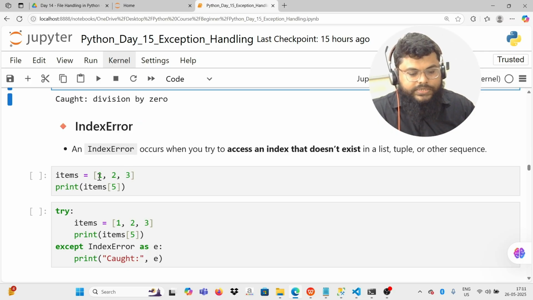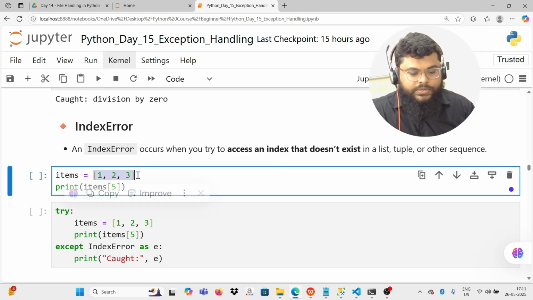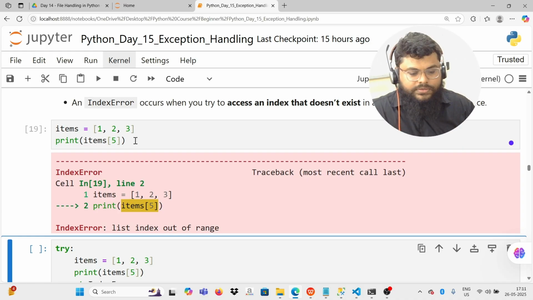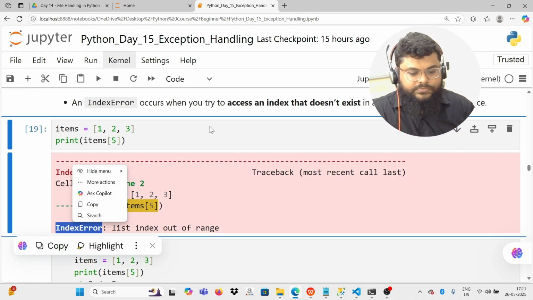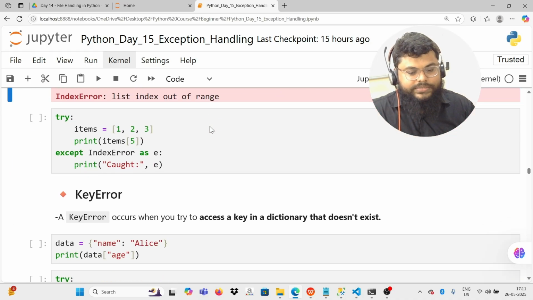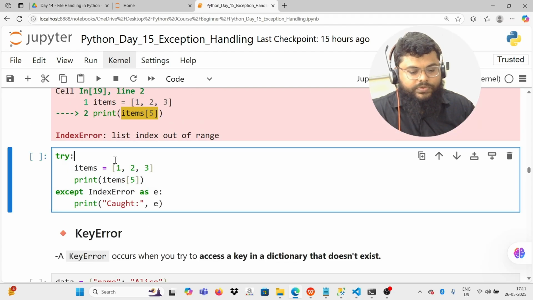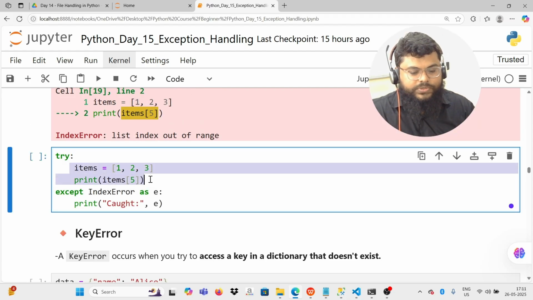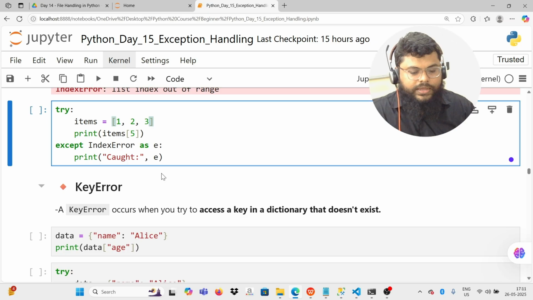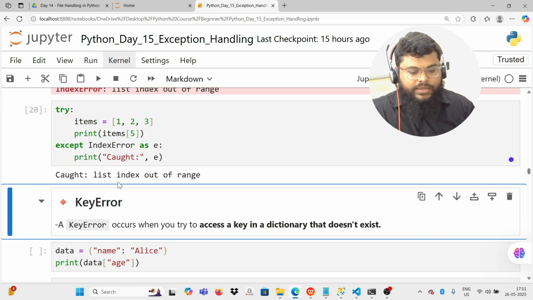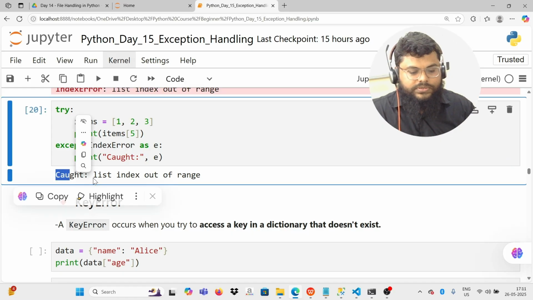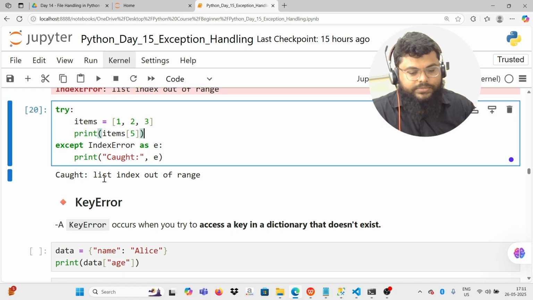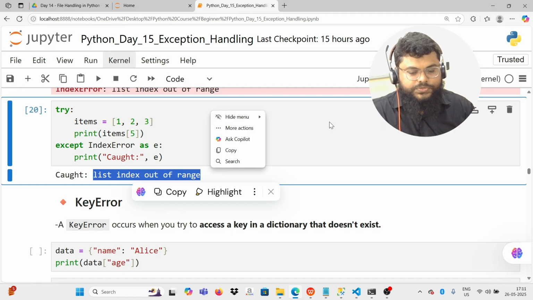Index error. So let's say I have indexes in my list 1, 2, 3, but I'm trying to access a list index that does not exist. So what does it say? It says index error. So to handle these kind of errors and exit our program gracefully, I'll put this risky code in the try block, and in the except block, I'll catch that index error and we can run it. So it says caught. So we have caught the exception, it says list index out of range.